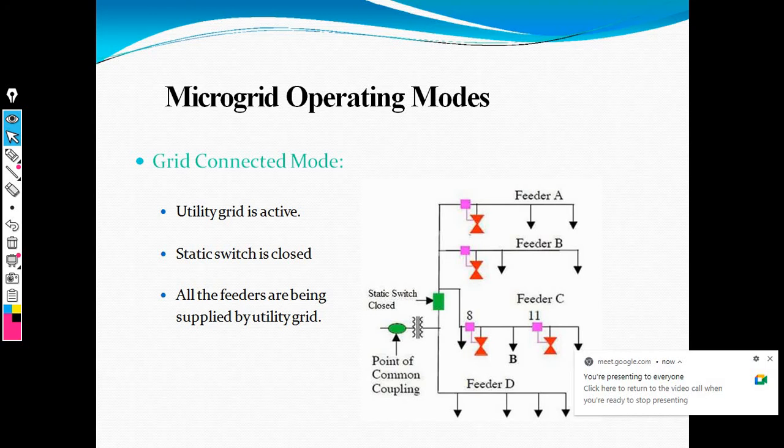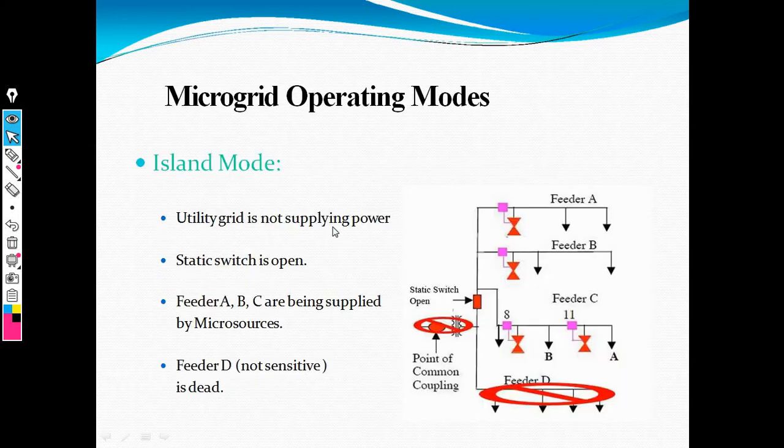Then the second is island mode. Island mode means the utility grid is not working, that means it is not supplying power to the grid, so the static switch is open. It also consists of 4 feeders, but here the circuit for feeders A, B and C is unoperated.